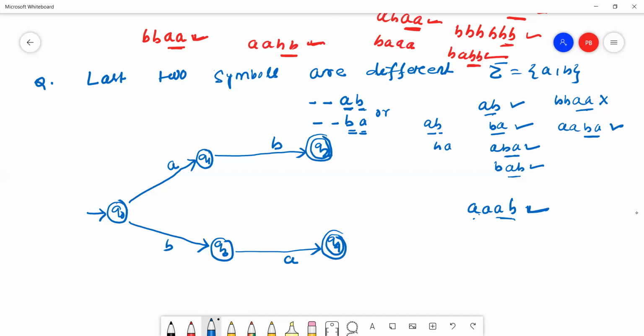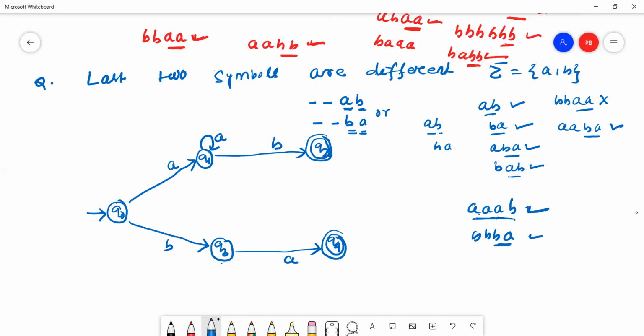So A will stay on the Q1 state because multiple A's may come. Similarly, multiple B's may come, since the last two symbols in a given string are different.